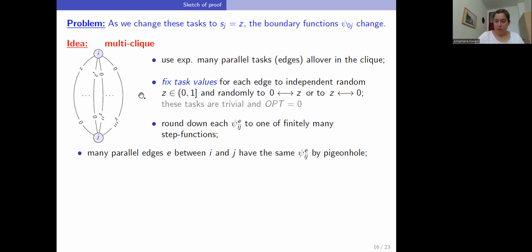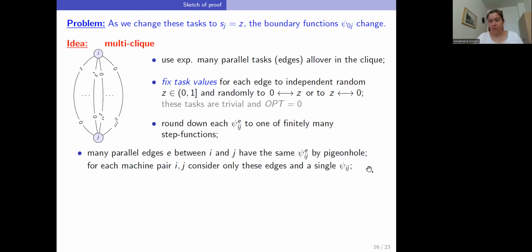Good. So where are we now? Now we have for each pair of machines just a single function, the Cij function, or respectively its inverse function. And this is basically the setting that we had before for our clique. So by precisely the same argument, we select a common mean value Z and the central machine i.